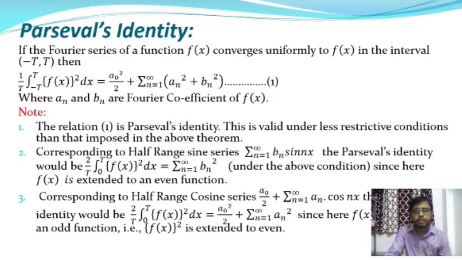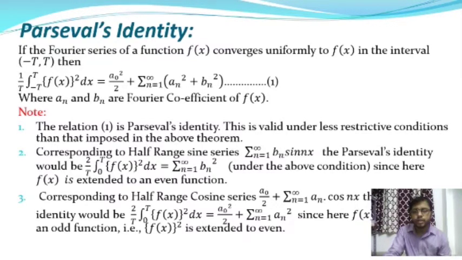Since here the function f of x is extended to an even function, and corresponding to the half range cosine series, so that means a0 by 2 plus summation over n equal to 1 to infinity an into cos nx.